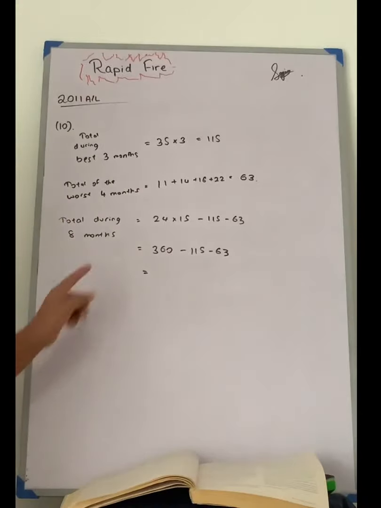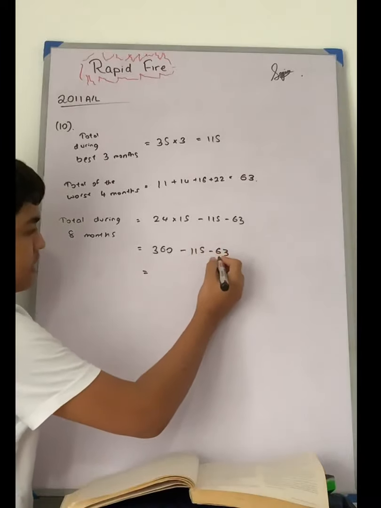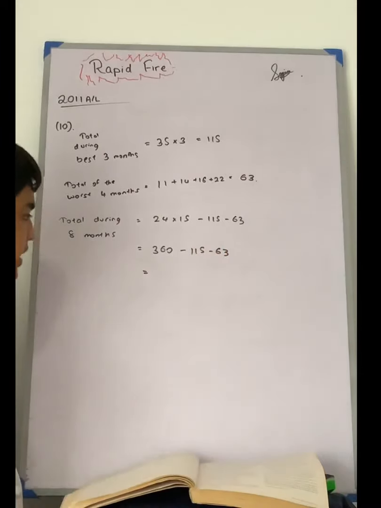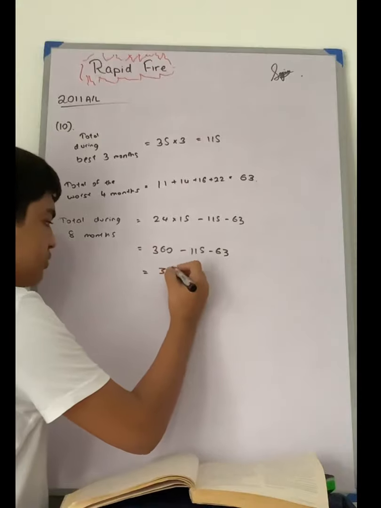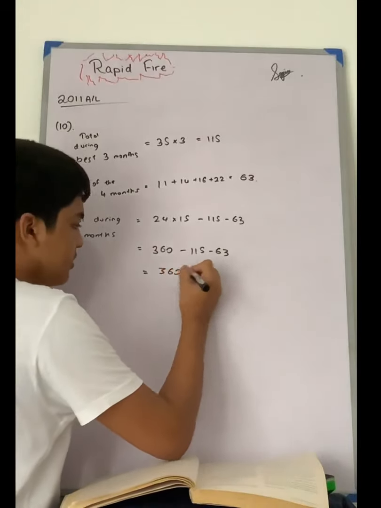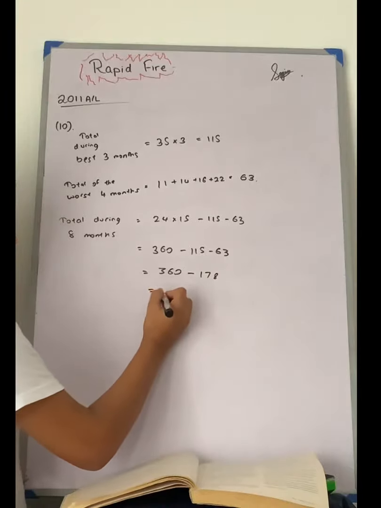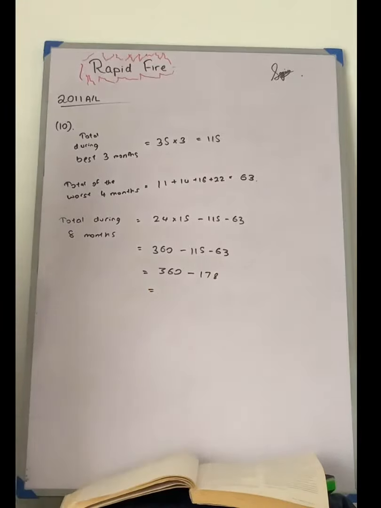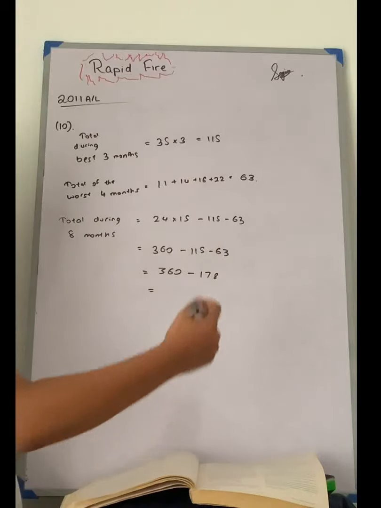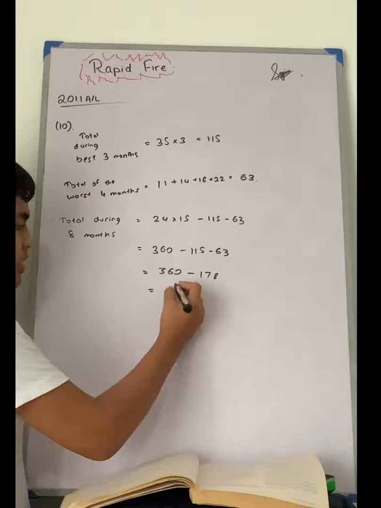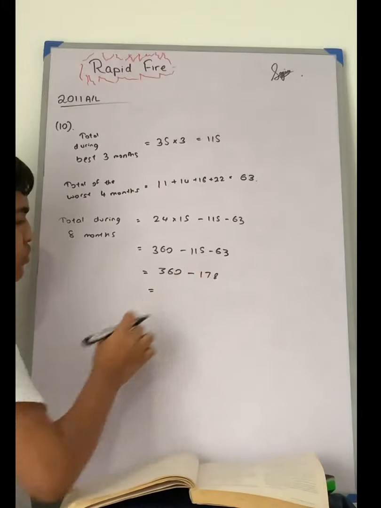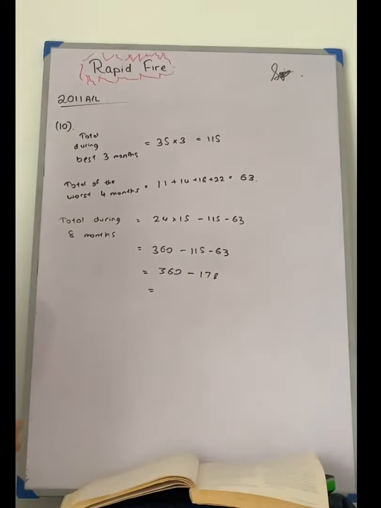So 360 minus 178. So this is what we get. And 360 minus 178 is 182.